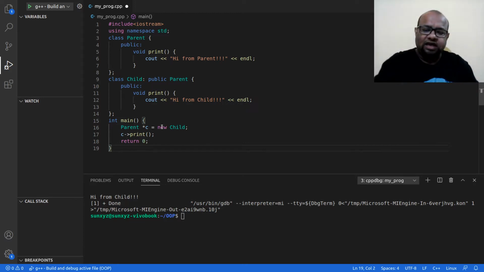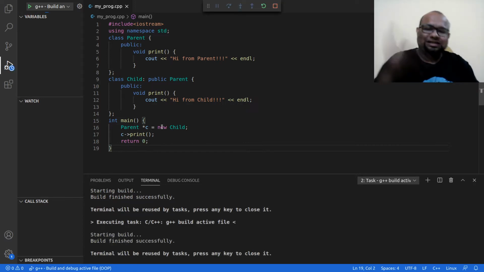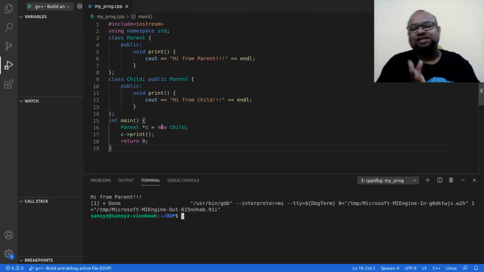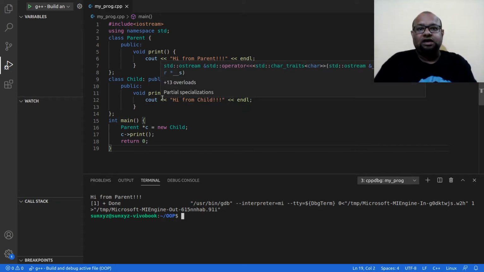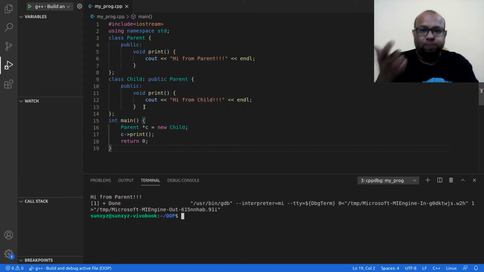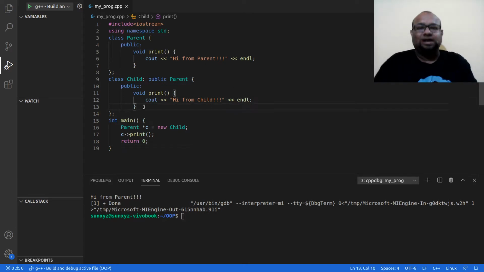So when I compile and execute this, something that I don't want is happening, right? The method that is there in my parent class is being executed, although the object that I am using is an object of the child class. So I would expect that the child class print would be executed, right? But that is not happening. The parent class print is executing. So this is bad. What do I do to resolve this?